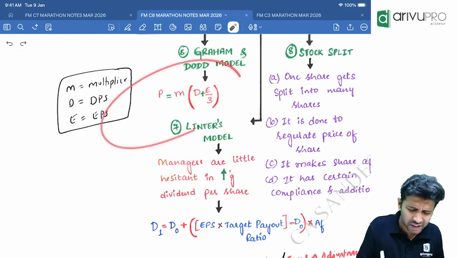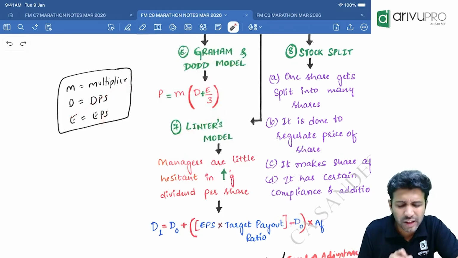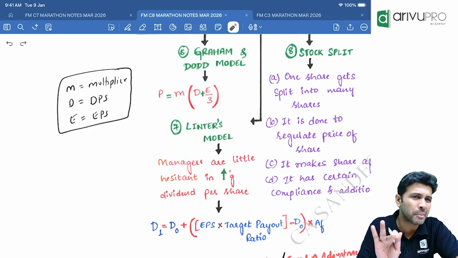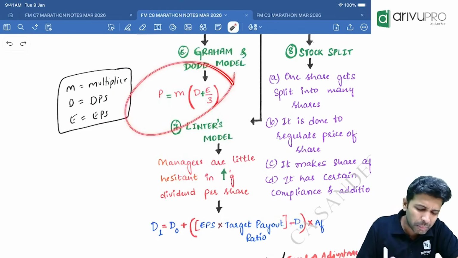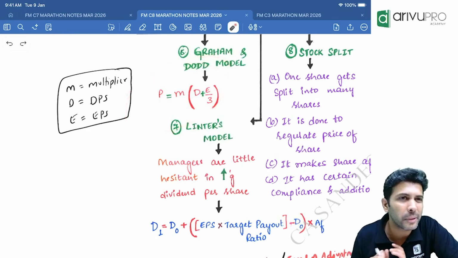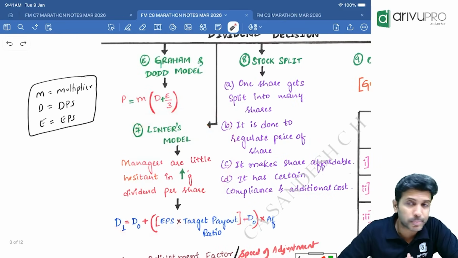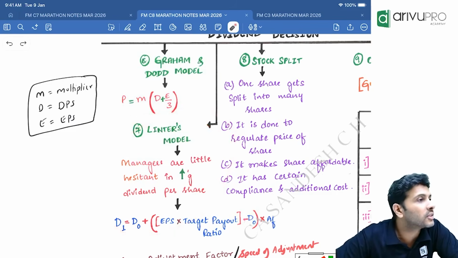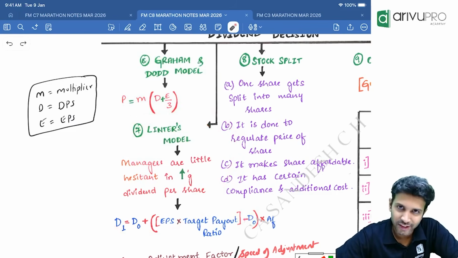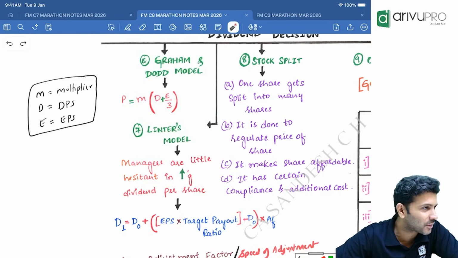Again, a simple one, but one good thing is they'll give you all the data. Just dump it and get it. All these are 1 marker or 2 marker questions, not beyond that. Okay. Then now Lintner. What does Lintner sir say? Anybody remember? No sir, we learnt it sir, we forgot it sir.